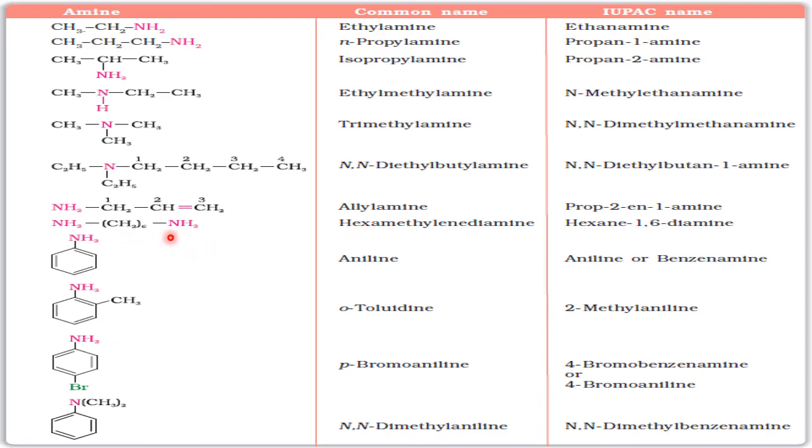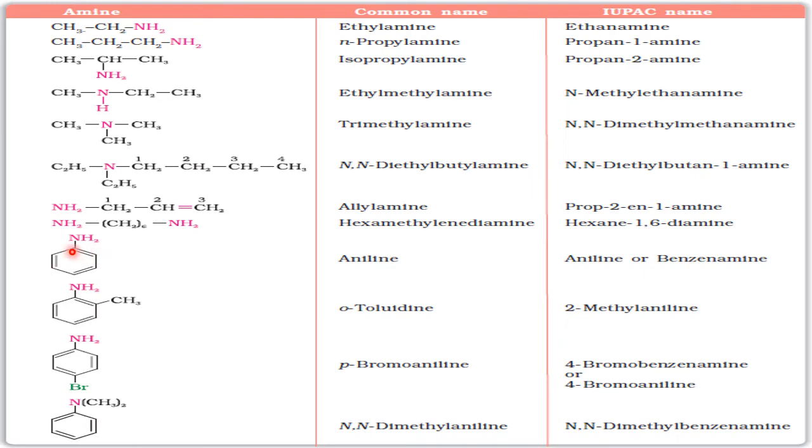This is called hexane-1,6-diamine because similar groups are many here. CH2 six times, and there are two extreme ends, NH2 and NH2. That time this is the hexane family, named completely hexane. Then on the first carbon and on the sixth carbon of the hexane chain there are two amine groups. Therefore, it is called hexane-1,6-diamine, or hexamethylenediamine is the common name.